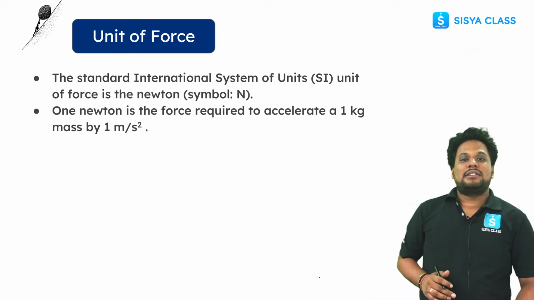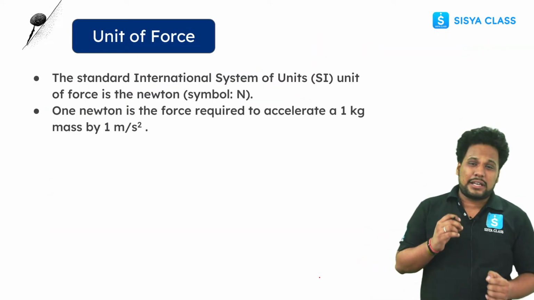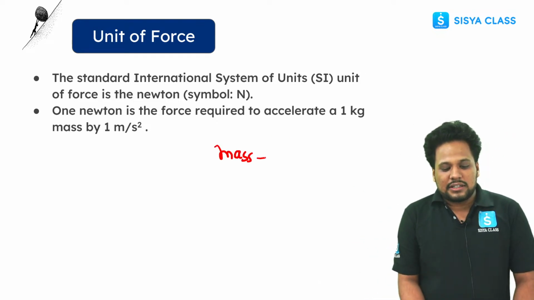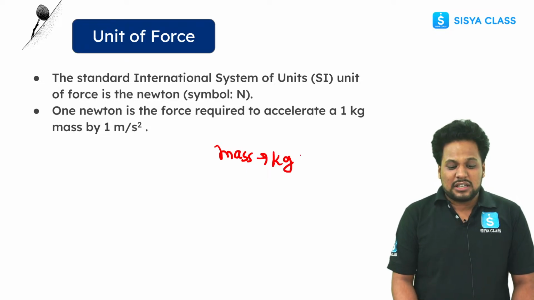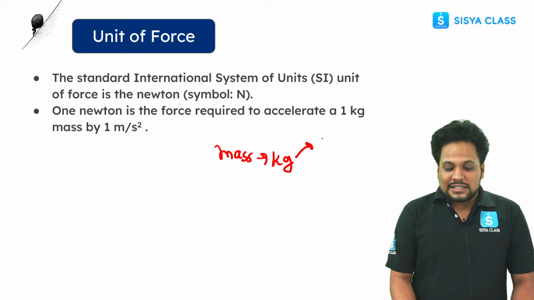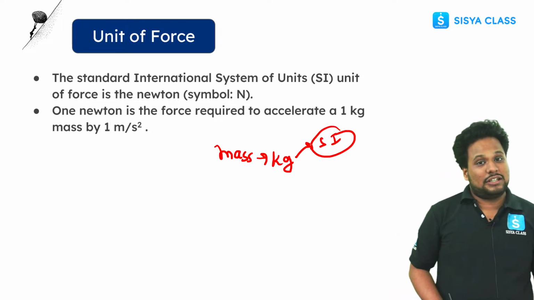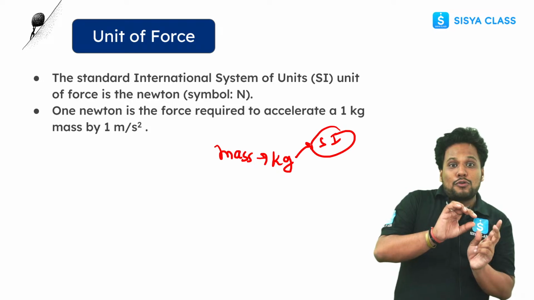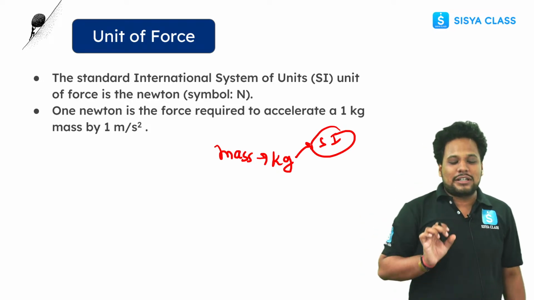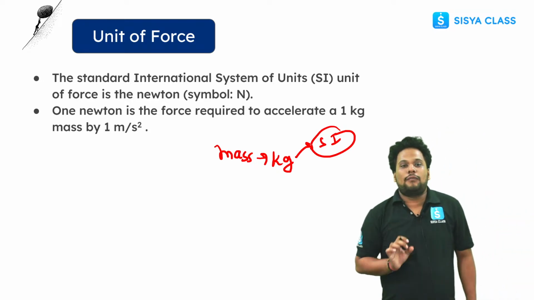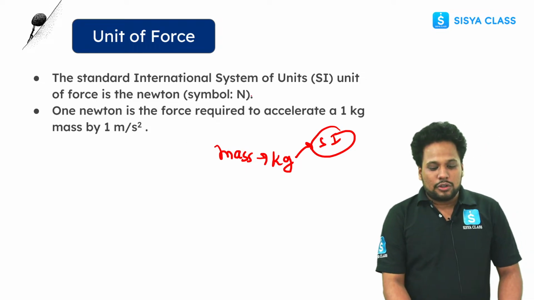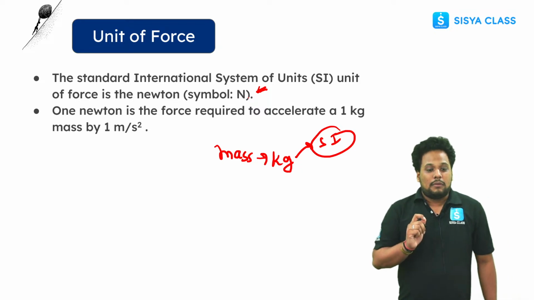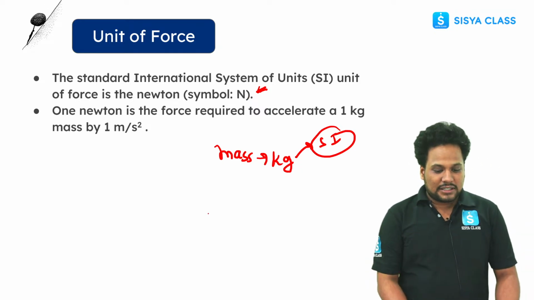The third thing is, what are the units of force? What is the SI unit of force? As you know, we measure mass in kg, so the SI unit of mass is kg. Similar to that, how are we going to measure force? I told you now, force is 5 Newton. So Newton is the unit of force. The SI unit of force is known as Newton. This is clear, guys?